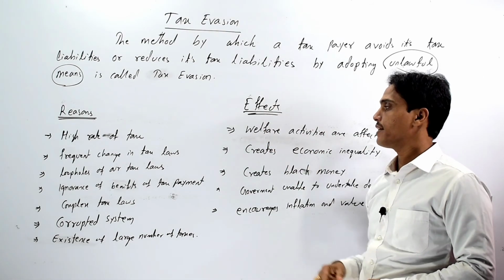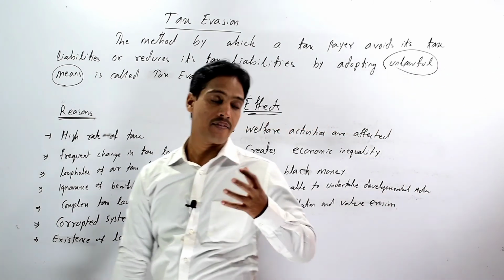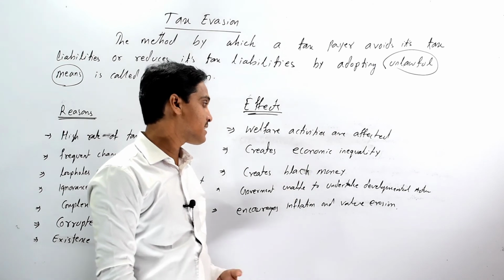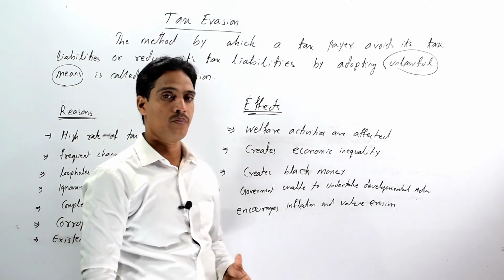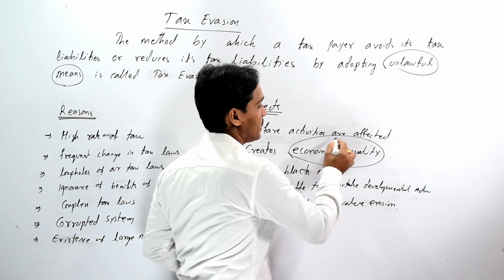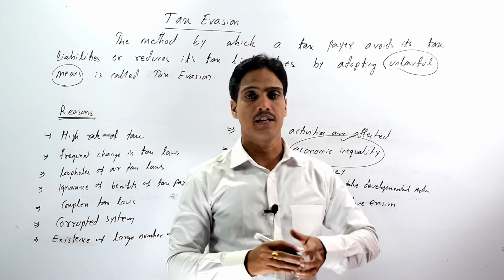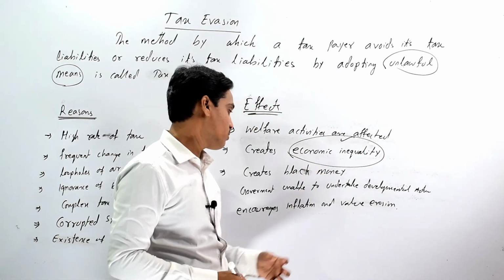Generally, due to tax evasion, welfare activities get affected to a large extent, and it also creates economic inequality in society. That means the rich become richer and the poor become poorer.